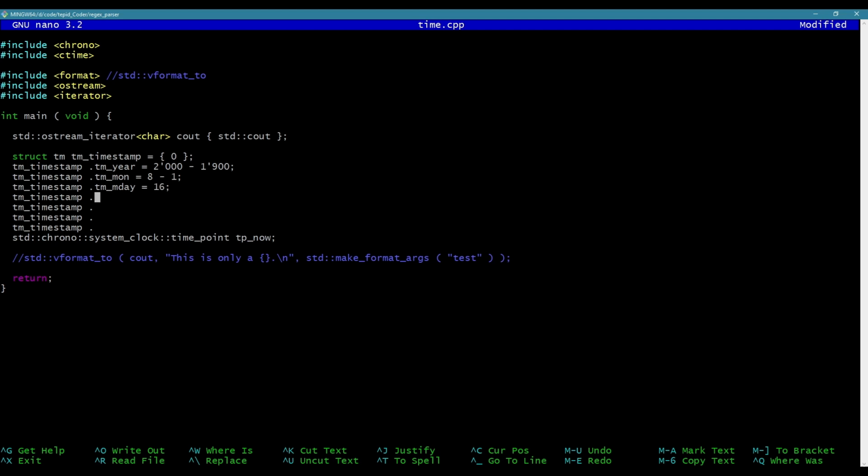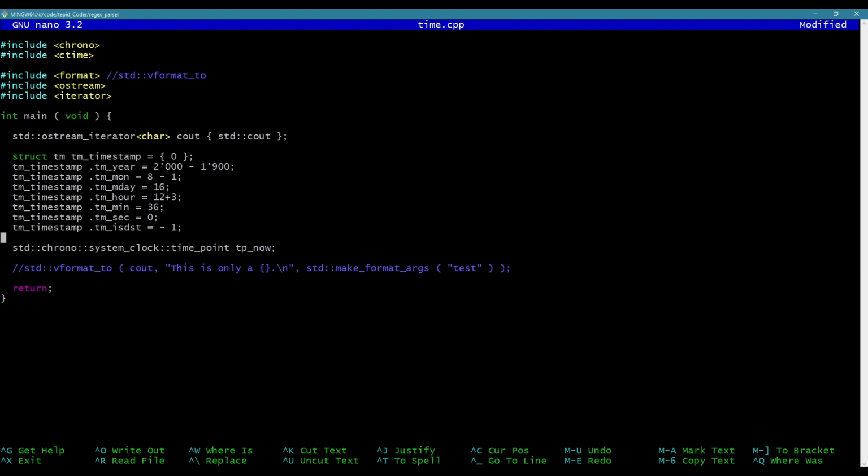So for me the day is the 16th, okay, tm_hour equals, right now for me it is 3 p.m., so it's 12 plus 3, military time. tm_min equals, right now it is 3:36 for me, so 36. Okay, and the second I don't know, I'm just going to say second is at 0. Okay, and then we have one more thing, which is tm_isdst, is daylight savings time. I put -1, so it tries to calculate that for me automatically.